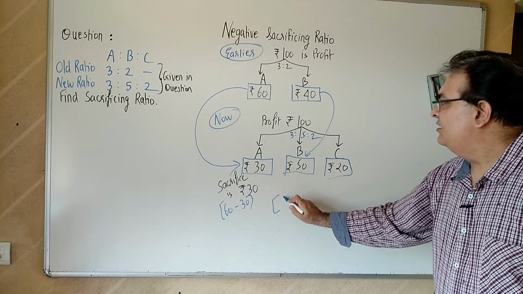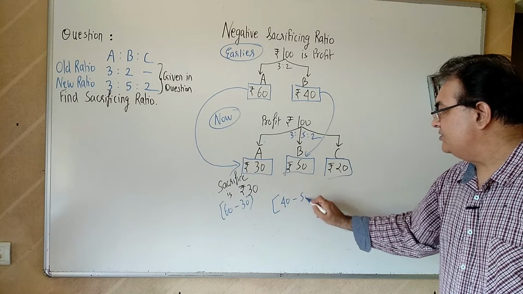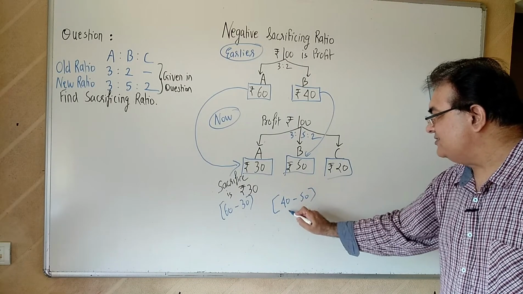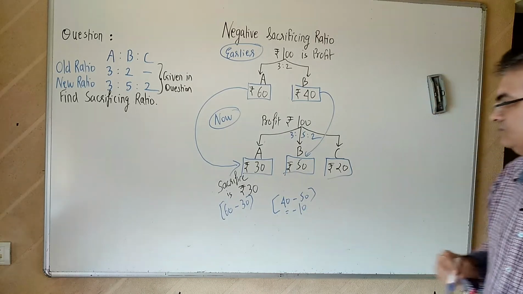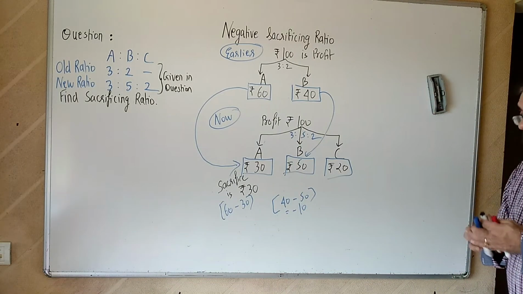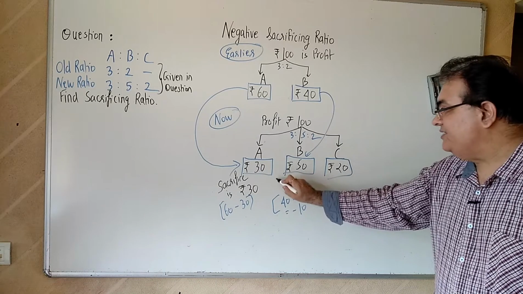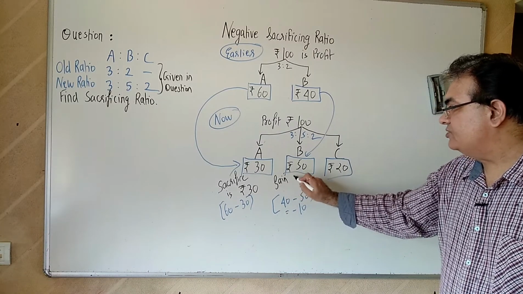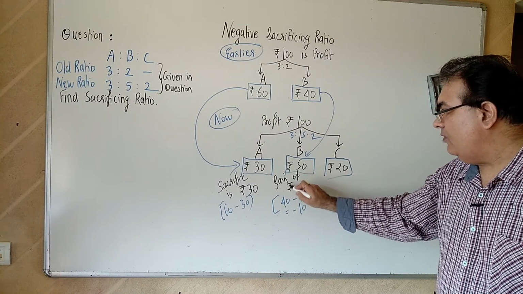Over here, it will be 40 minus 50. So actually it is minus 10. So this is called a gain of 10 rupees.